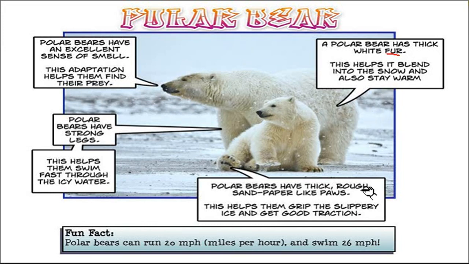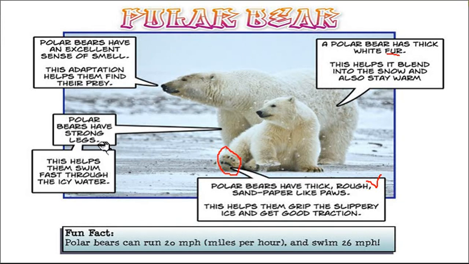Now polar bears have thick, rough, sandpaper-like paws. Again here the paws are shown. They have very thick paws. They are rough in nature like sandpaper, and this helps them to walk easily in the snow. Okay, this helps them grip the slippery ice. So polar bears do not slip on the ice. If we start walking on ice, we'll slip, but polar bears do not, because their paws are very rough. They are not slippery, they are very rough and thick, and that's why they can easily walk on the snow.